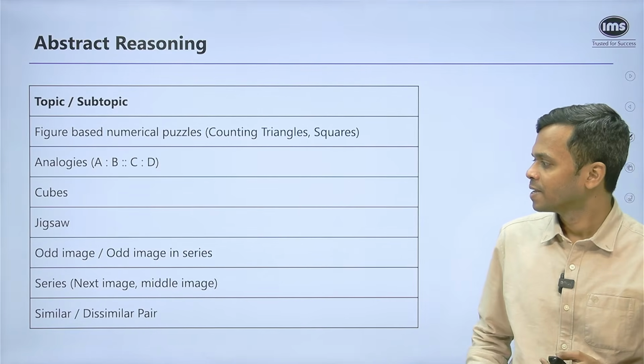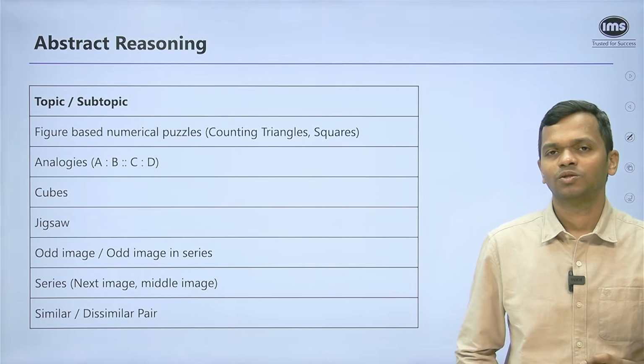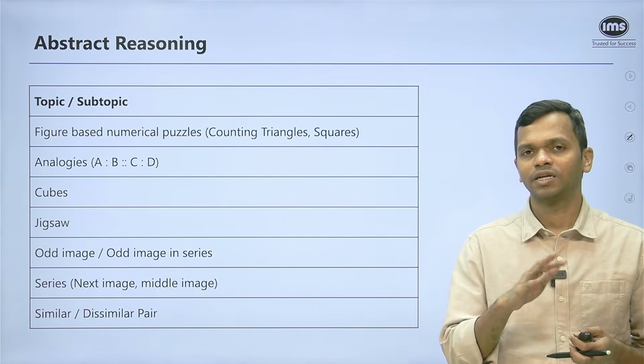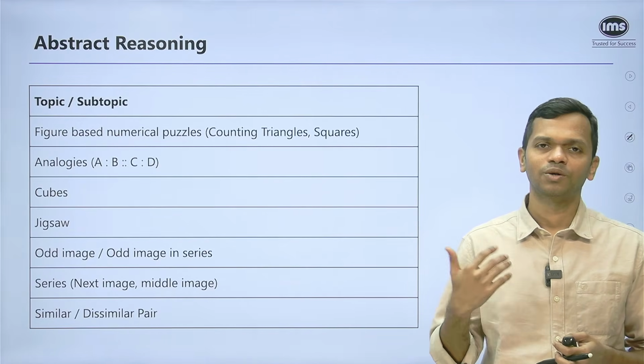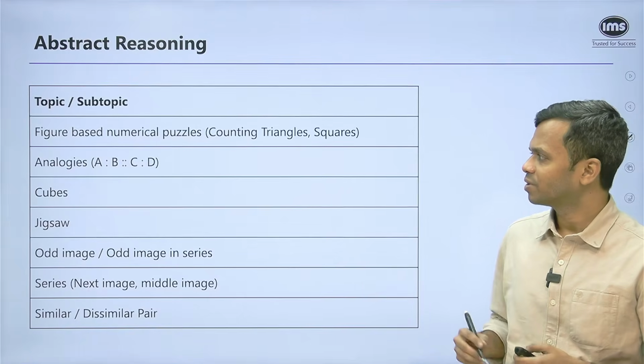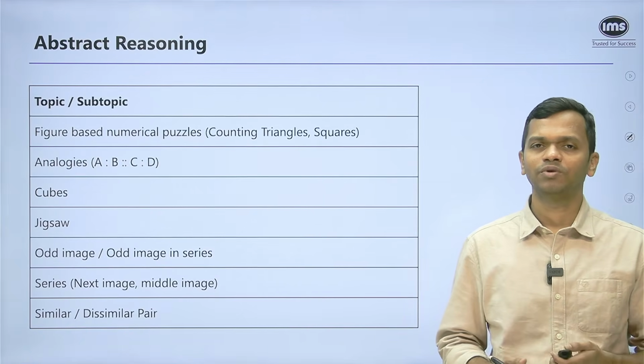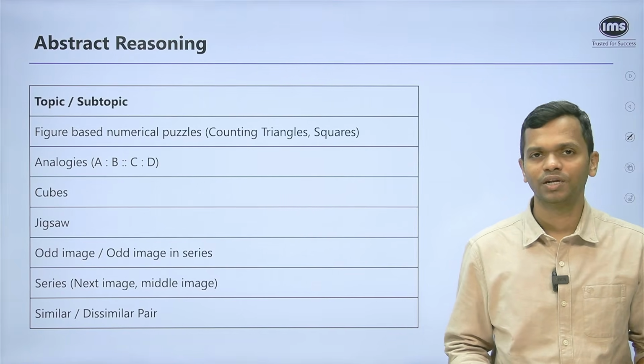And then you have similar dissimilar pair. So they give you two parts to the image and they relate in a certain way. From the options you have to identify which is a similar pair to it or a dissimilar pair to it. So typically anywhere between 2 to 3 questions of each of these types is what you can get.